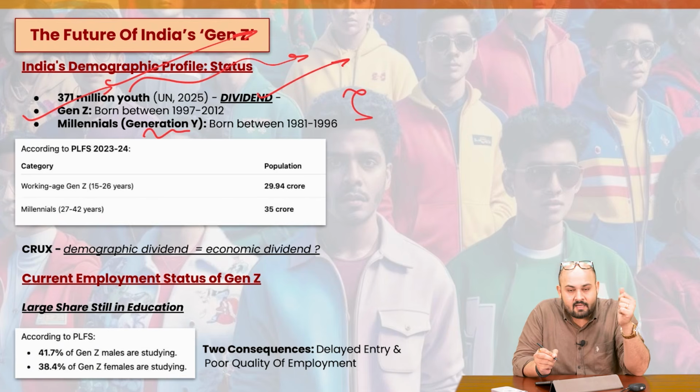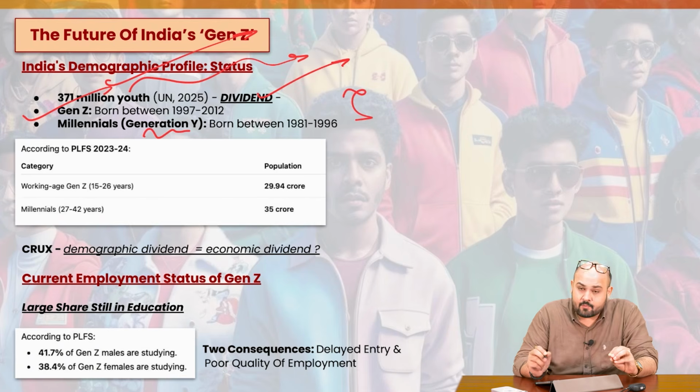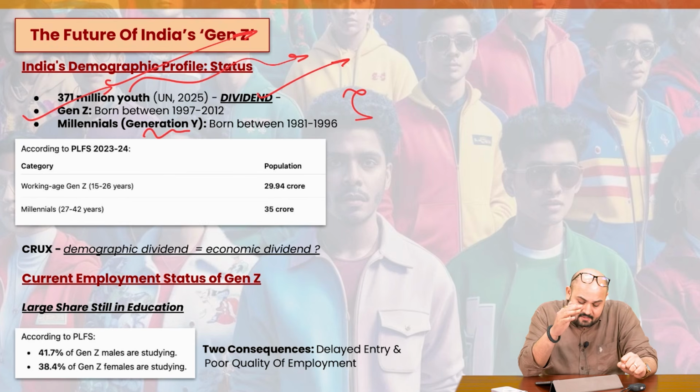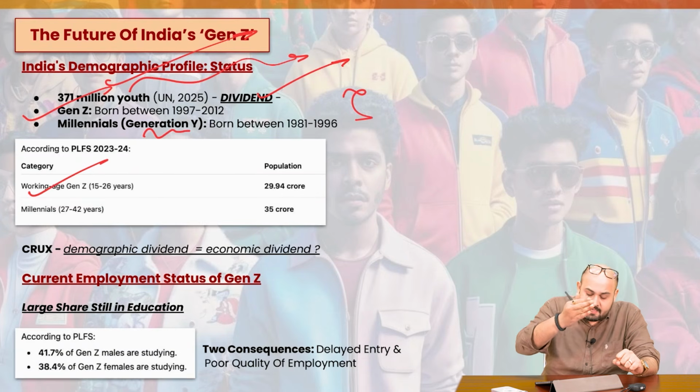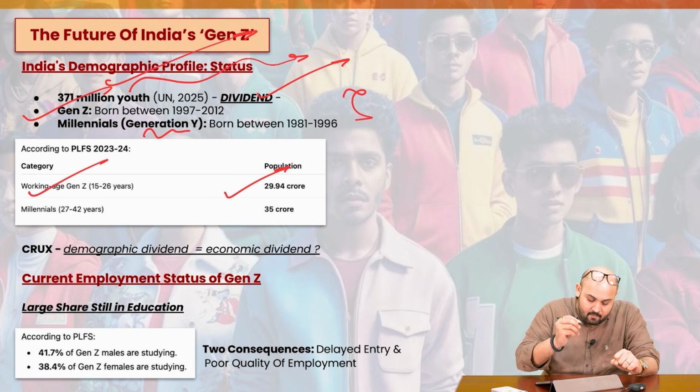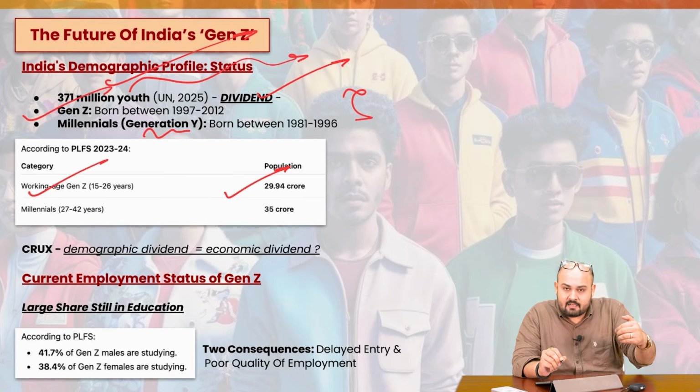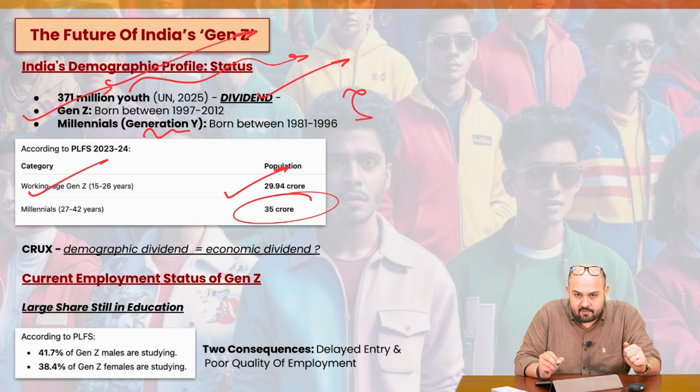So just remember that. Now, according to the PLFS report of 2023-24, the working age Gen Z population, from 15 to 26 years, is almost 30 crores. The millennials, aged 27 to 42 years, number around 35 crores.